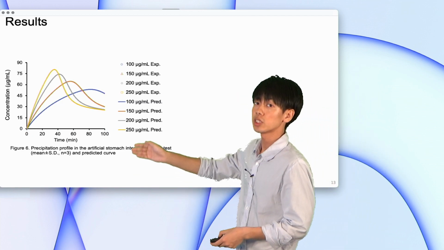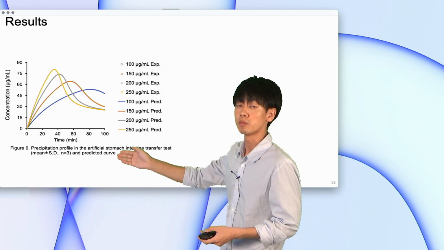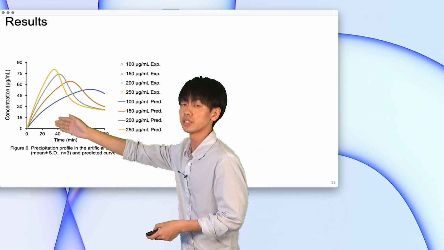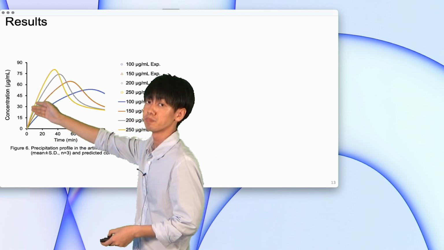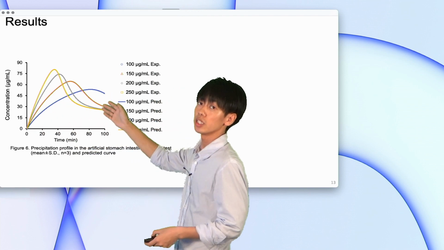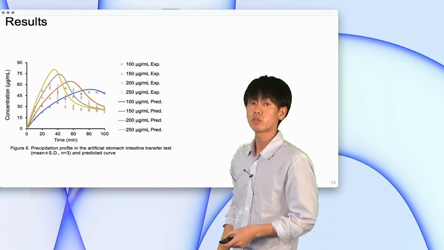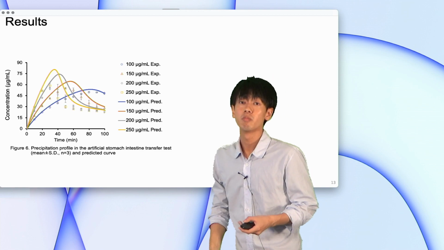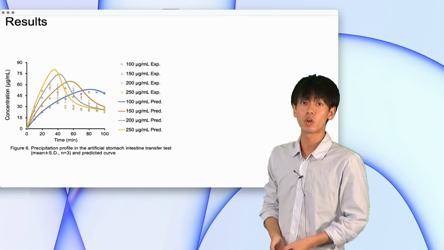Figure 6 shows the precipitation profile in the ASIT test and predicted curve. The x-axis indicates the time, and the y-axis indicates the concentration, and straight lines indicate the predicted curve of population balance model. The measured values are shown. Both of Cmax and Tmax were predicted within about a 1.5-fold error.